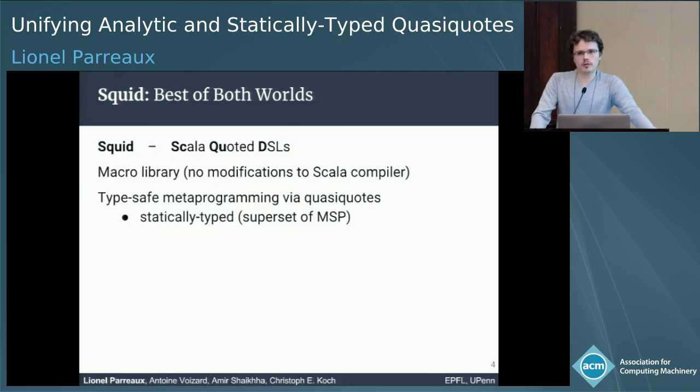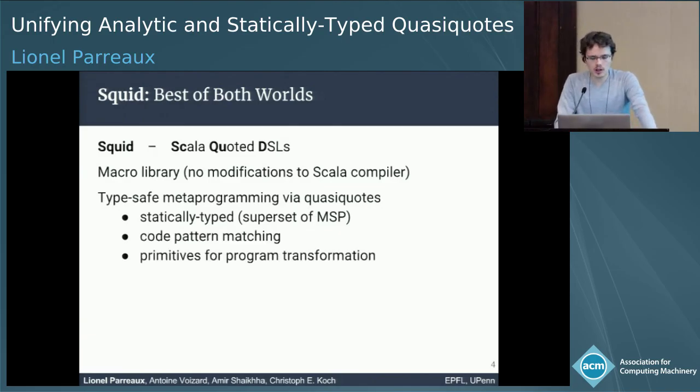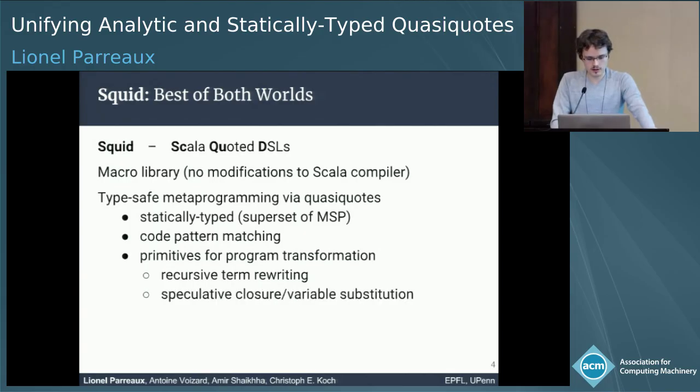It's actually a superset of multi-stage programming, in that you can do everything you can do in multi-stage programming, but additionally you have code pattern matching, and you have some specific primitives to help with program transformation. We're going to see recursive term rewriting and speculative closure in a minute.